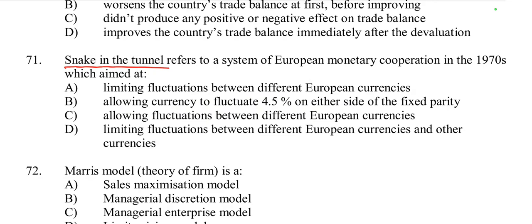It was designed to limit currency fluctuation within a narrow band among European countries while allowing for more flexibility among non-European currencies. So snake in the tunnel refers to a system of European monetary cooperation in the 1970s which aimed at limiting fluctuations between different European currencies. So option A is right.